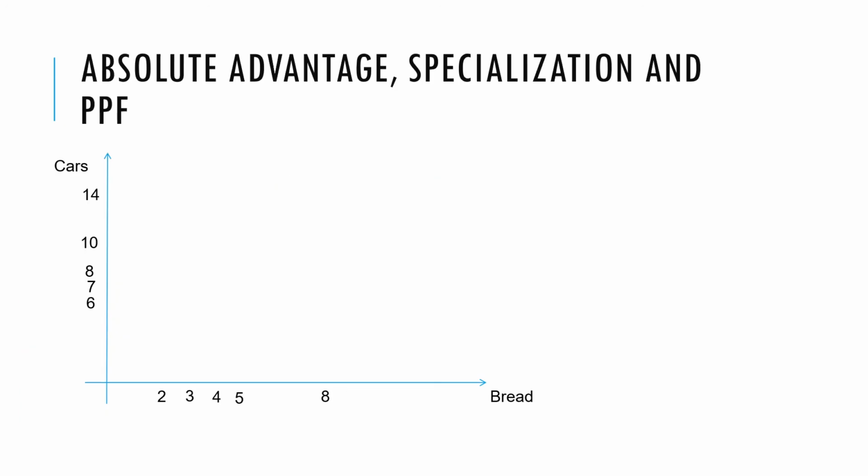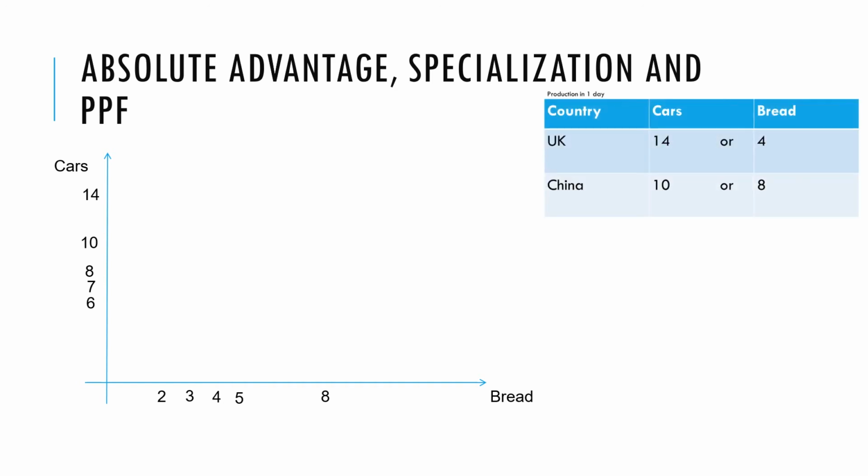We can also illustrate this concept by looking at the PPF, the production possibility frontier. So when we had this earlier, essentially what this shows us is the production possibilities. So in one day, the UK could produce 14 cars, or it could produce 4 loaves of bread, or some combination of the two.